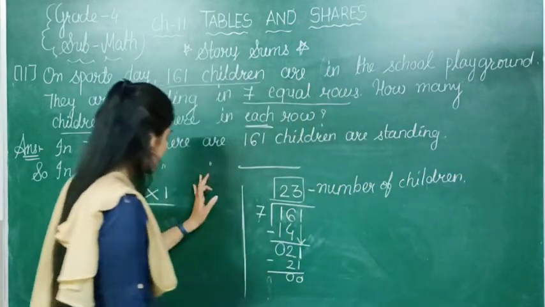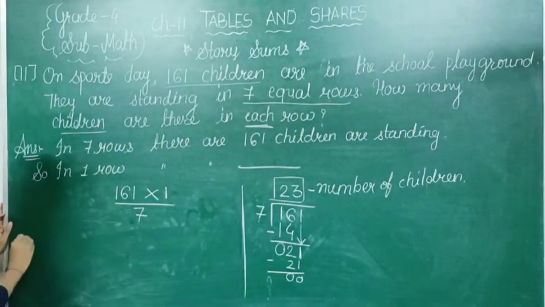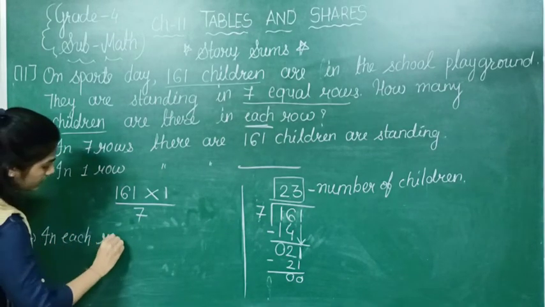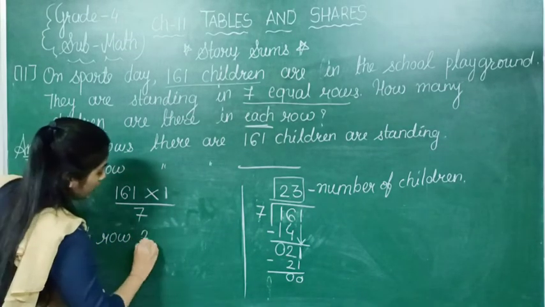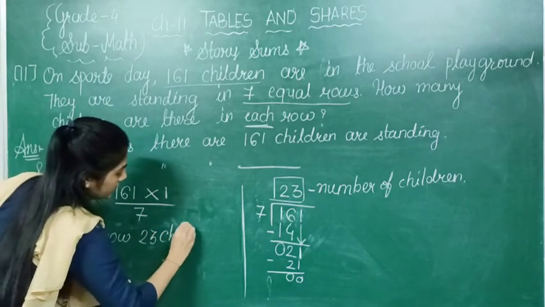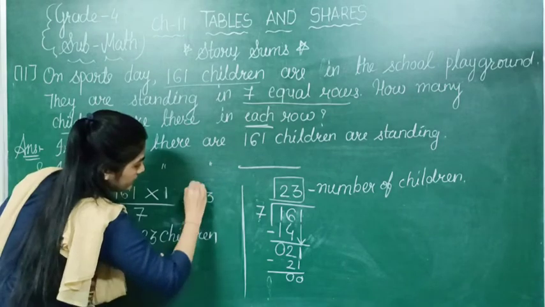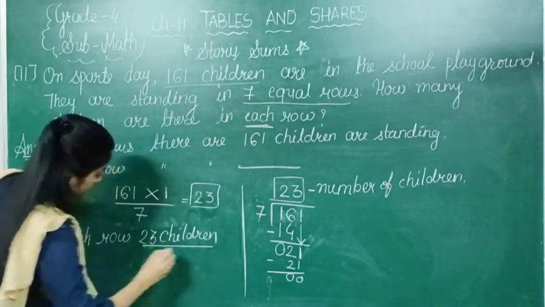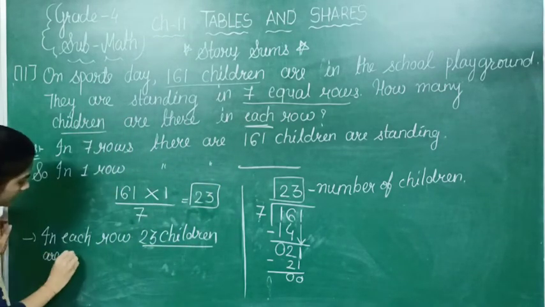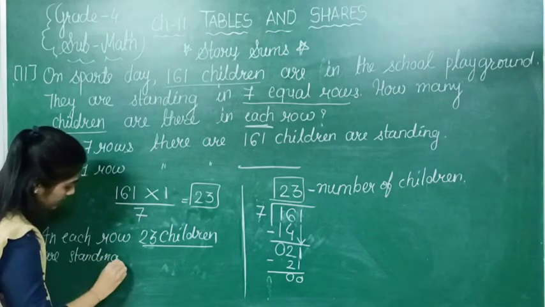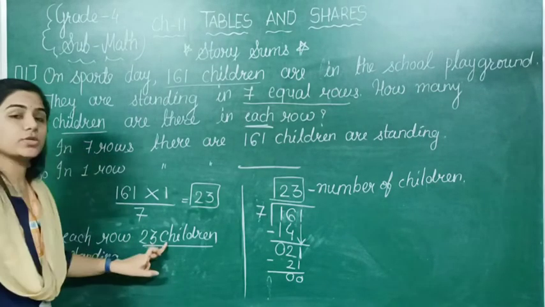So we can write the statement here that in each row, 23 children are standing. So this is your answer.